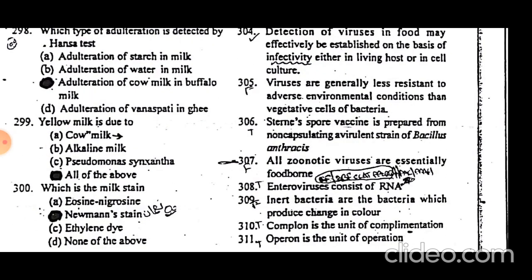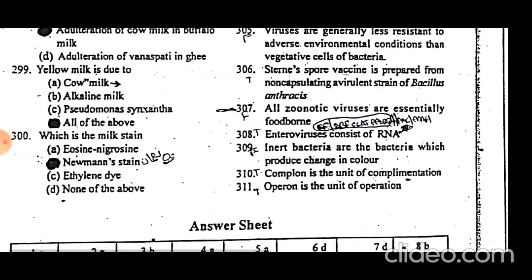Sterne spore vaccine is prepared from a non-encapsulating avirulent strain of Bacillus anthracis. Enteroviruses consist of RNA. Cistron is the unit of complementation and operon is the unit of operation.